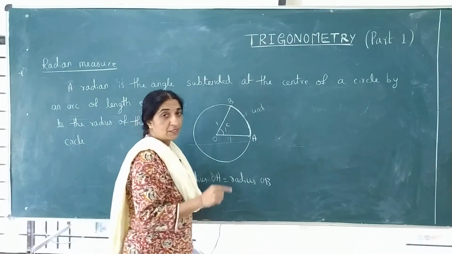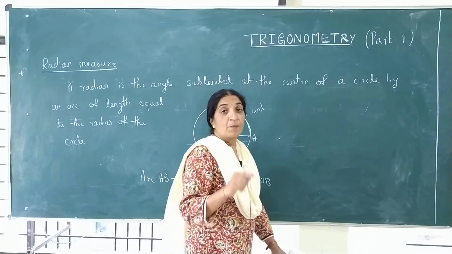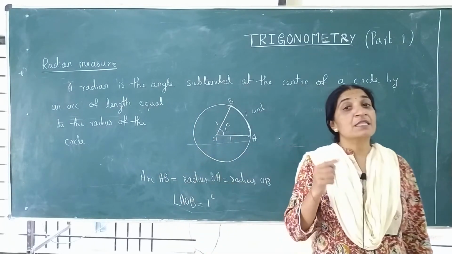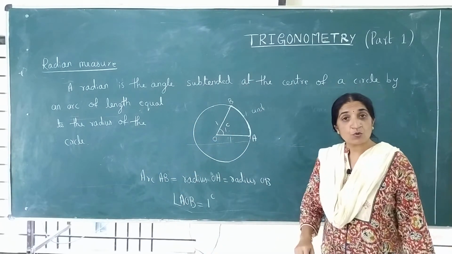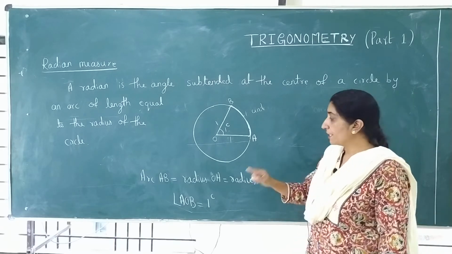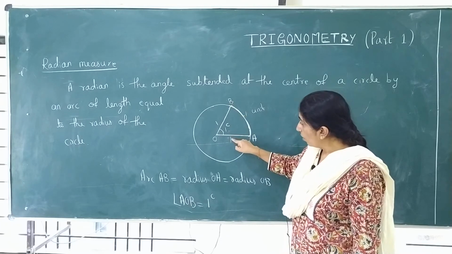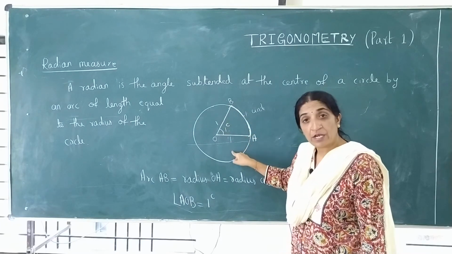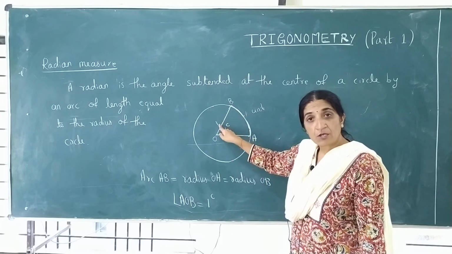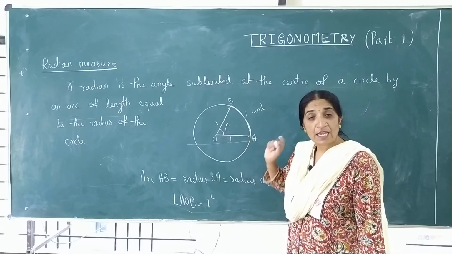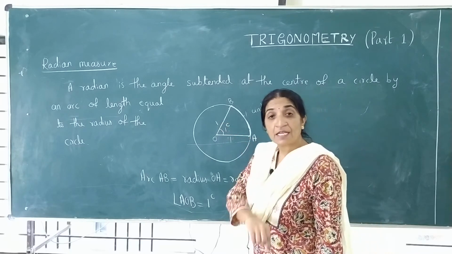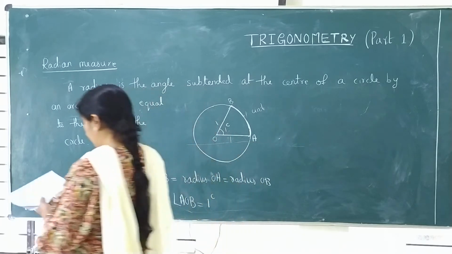Consider a circle with center O. Mark the points A and B such that the radius OA is equal to the radius OB is equal to arc length AB. All the three are equal, and at that time whatever is the angle at the center, that angle is called 1 radian.